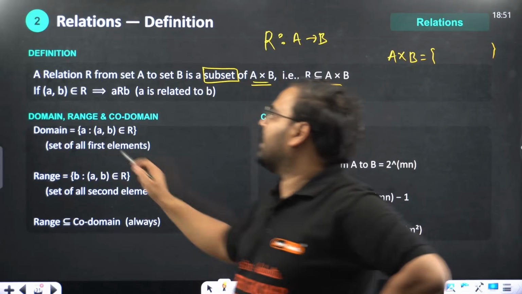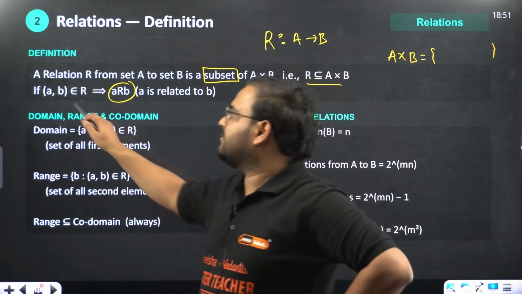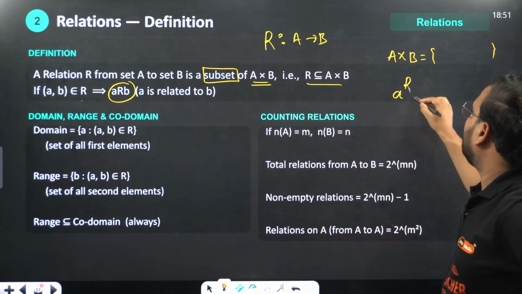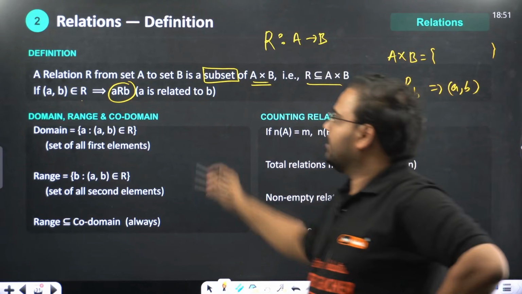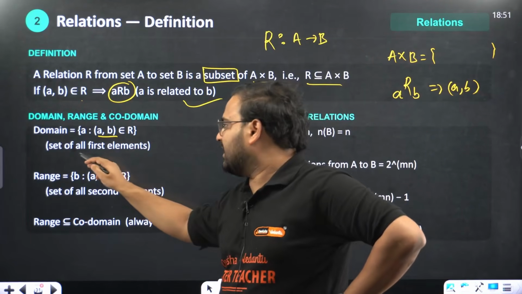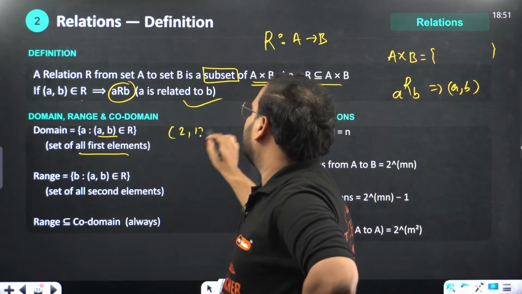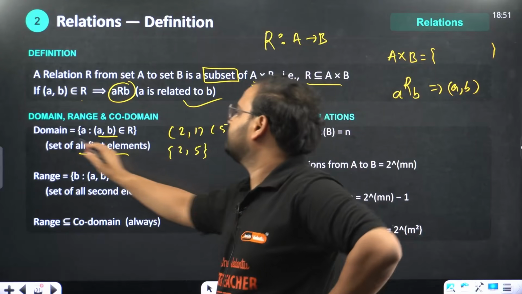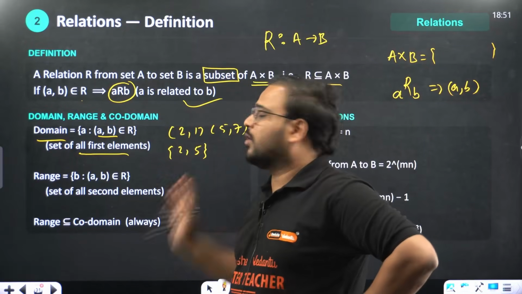Okay. So either you write (a, b) belongs to R, or you write it as a R b, they are the same thing. Either you write in the form of ordered pair (a, b) or a R b, it means a is related to b. What is domain? If you're writing the ordered pairs, it is the set of all the first elements. Let's say I have 2 ordered pairs, (2, 1) and (5, 7), then 2, 5 is called the domain. The set of all the first elements of the ordered pairs is called the domain.